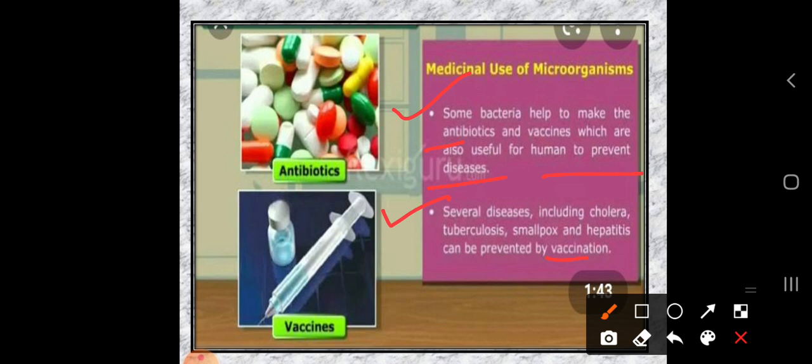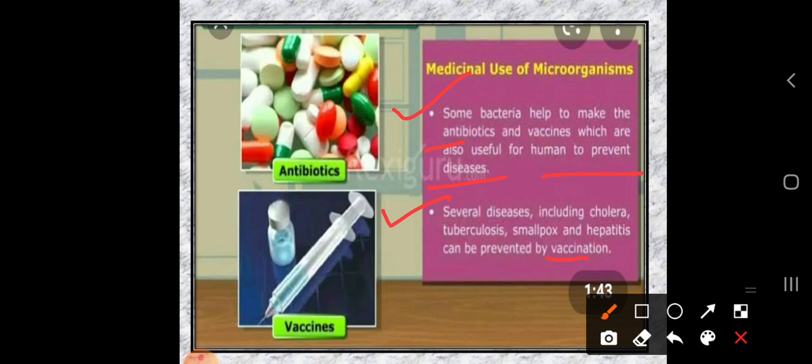Antibiotics are a little bit different from vaccines. What are antibiotics? These are microorganisms which kill or stop the growth, not prevent the disease. But what is the vaccine? A vaccine prevents the disease.